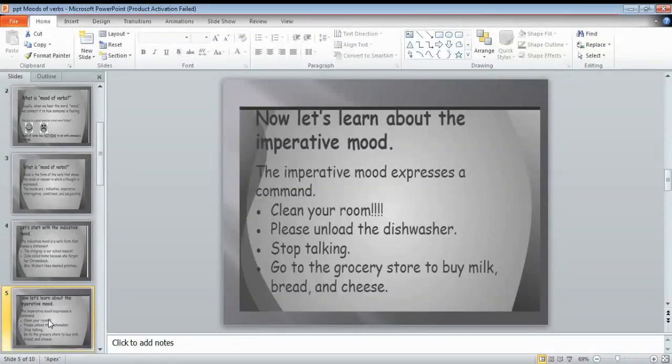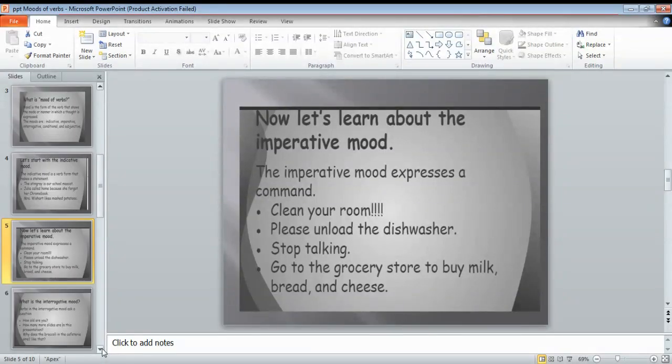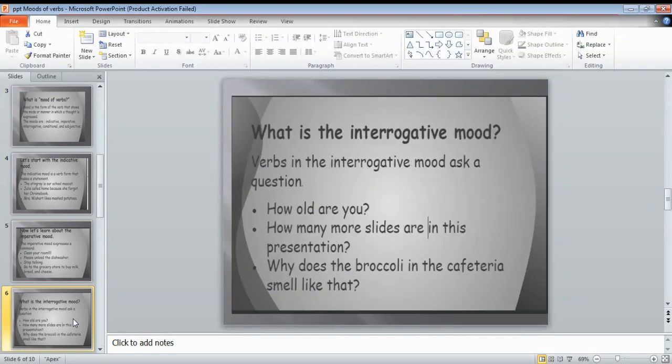Go to the grocery store to buy milk, bread, and cheese. In all these sentences, you can see that either a command is there, advice is there, or some request is there. So, whenever such kind of sentences will be there, you can easily decide which mood of the verb they belong to, and how you would identify the mood of the verb in your exam.